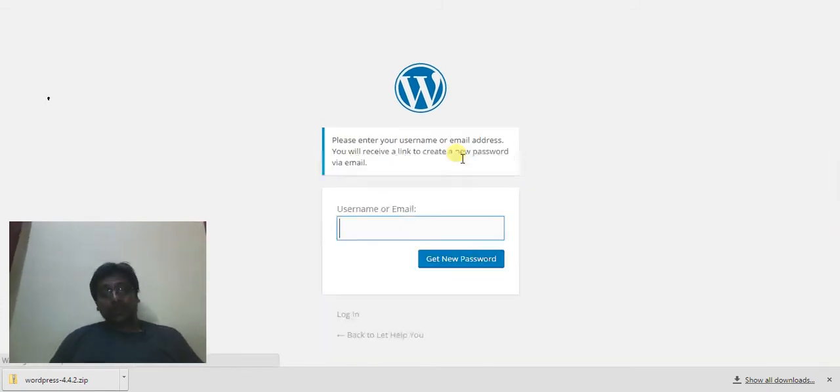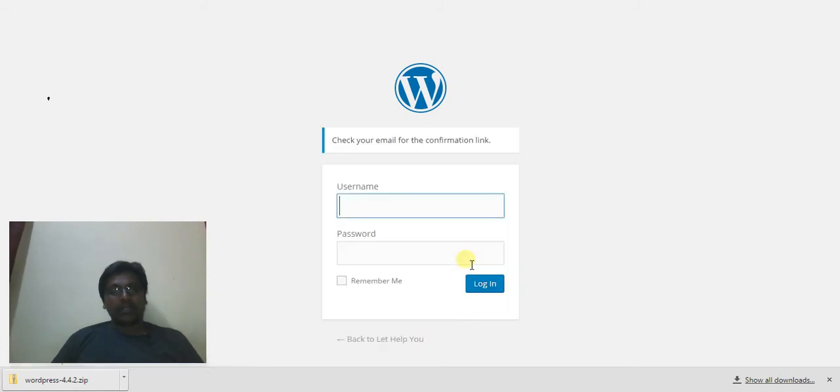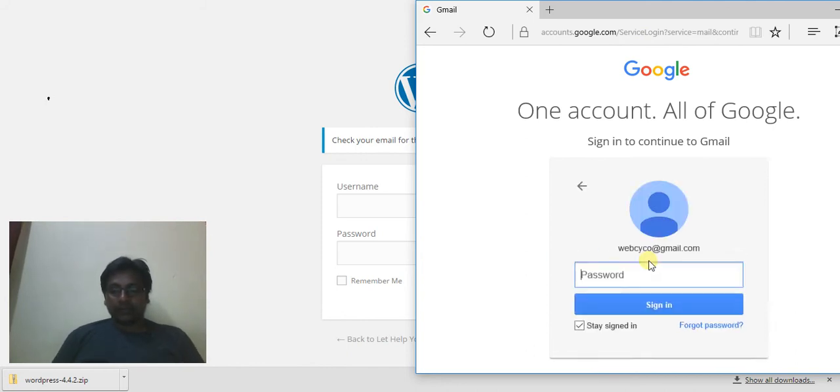So yeah, if you forgot your password, you can simply click on lost your password, enter your email ID, and get a new password. It will immediately send a confirmation link. So you can search for the URL and link. Let's see.